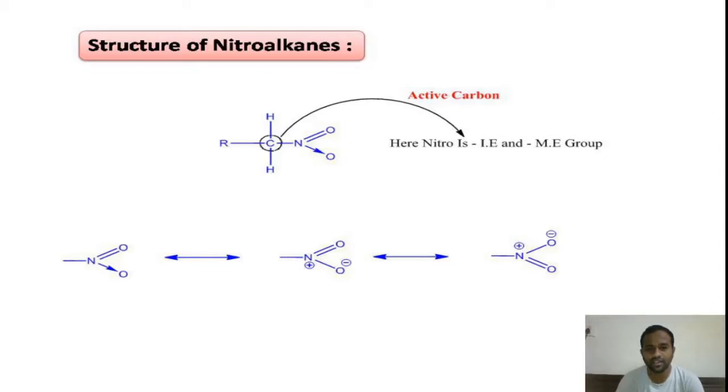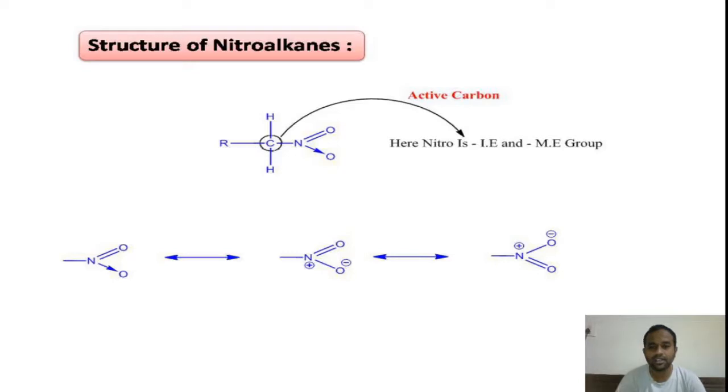That is, minus charge will get on the oxygen, positive charge will get on the nitrogen. So we can write the nitro group in two ways, either by writing the coordinate covalent bond, showing it by arrow mark, or by writing the coordinate covalent bond with the positive sign on the nitrogen atom, negative sign on the oxygen atom. And this negative charge present on the oxygen will be involved in the resonance, so what happens here, the minus charge will be shifted to the adjacent oxygen atom by the resonance, right?